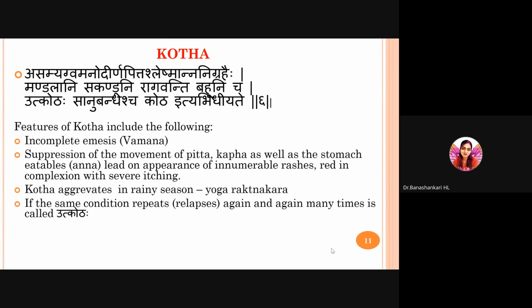Mandalani Sakandhuni Ragavanti Bahuni cha. There will be appearance of innumerable rashes, red in color, with severe itching. Kotha aggravates in the rainy season. This is quoted by Yoga Ratnakara. If the same condition relapses again and again many times, it is called Utkotha.